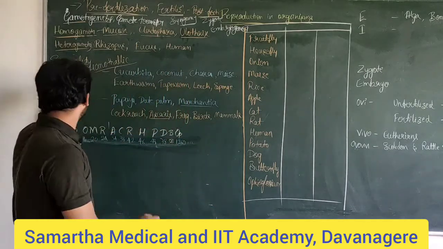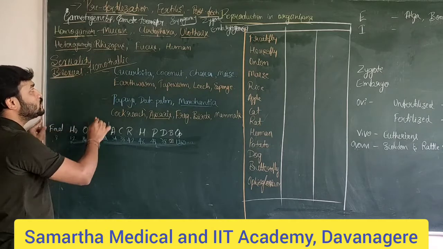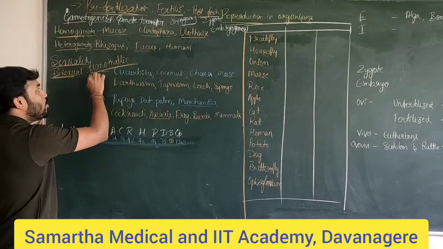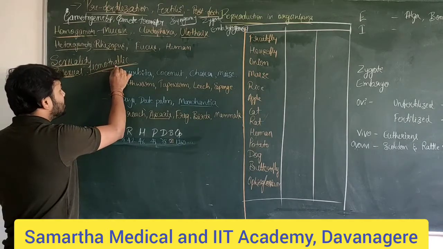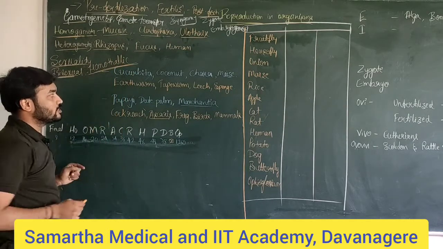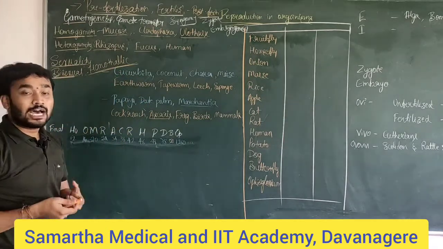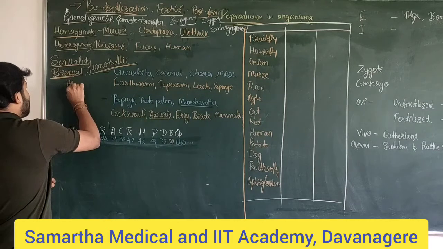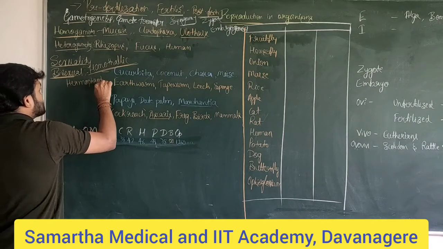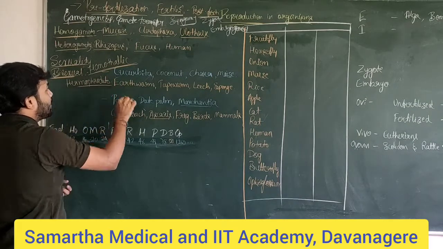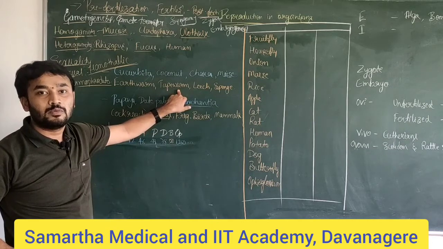That means the same body has both the reproductive structures. Here you can see, bisexual means both the sexes are present in the same individual. Homothallic: homo refers to same, thallic refers to the body. That's why the same individual has both reproductive structures. Likewise we can give the names. If it refers to animals, then we can give another name called hermaphrodite. It refers to both male and female reproductive structures being present in the same animal or organism.